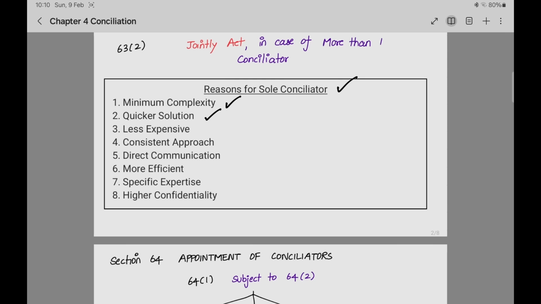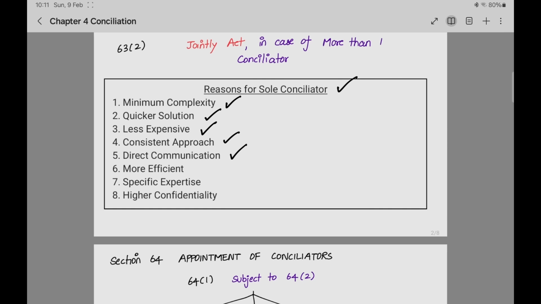It will take time. Less expensive: if we appoint one conciliator, definitely the cost will be low. Consistent approach: every conciliator will have a different approach. If we have only one conciliator, he will take the dispute according to his approach and we can decide a settlement easily. Direct communication: if there is only one conciliator, you can tell him anything directly.